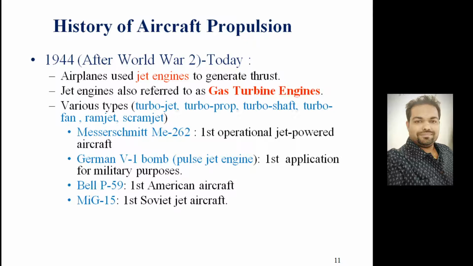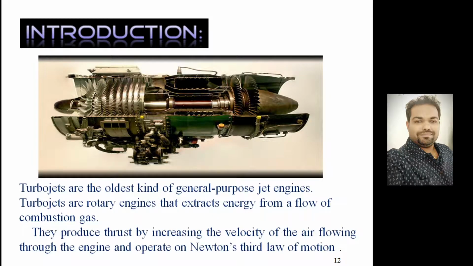If we look at the achievements as history went on, the Messerschmitt Me 262 was the first operational jet-powered aircraft. The German V-1 bomber, which worked on a pulse jet engine, was the first application for military purposes. The Bell P-59 was the first American jet aircraft, and the MiG-15 the first Soviet Union jet aircraft, developed after World War II. Now let's look at the basic parts of a turbojet engine.